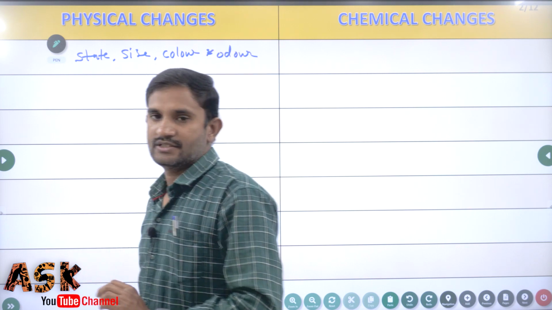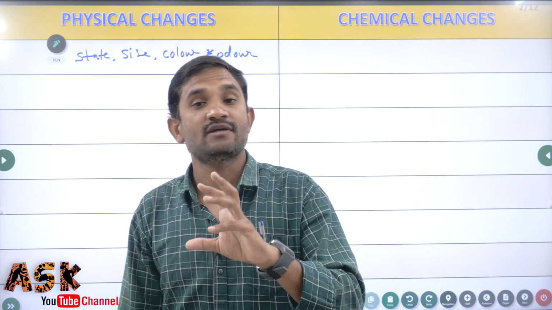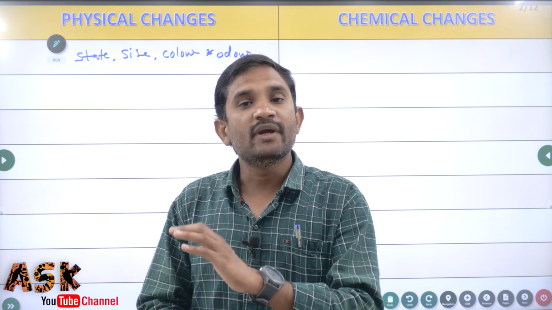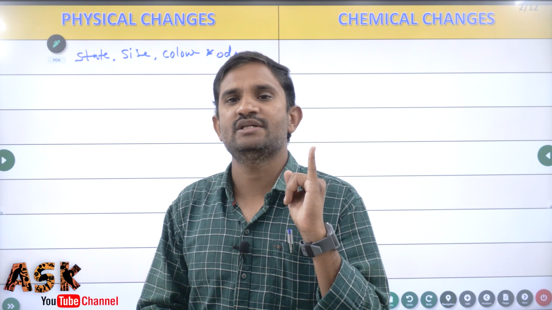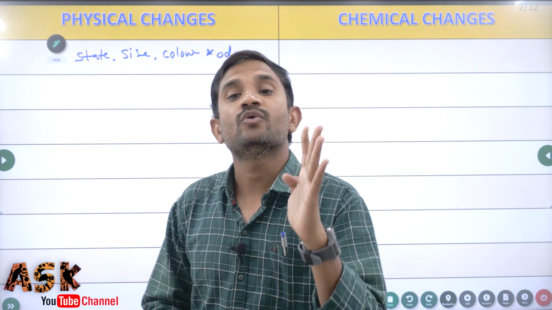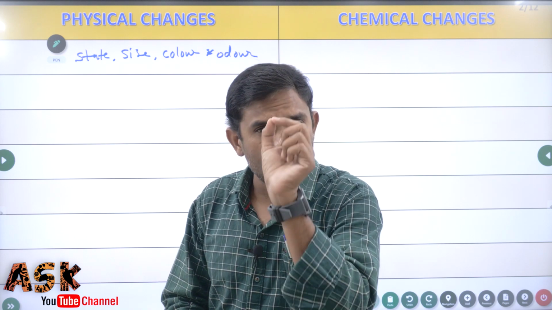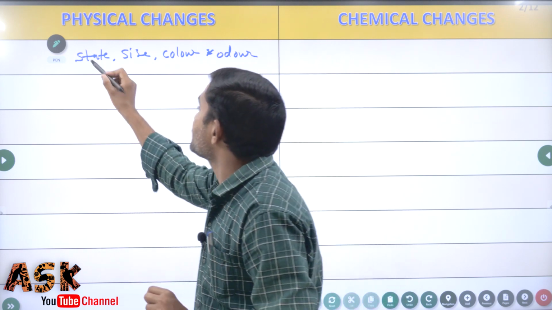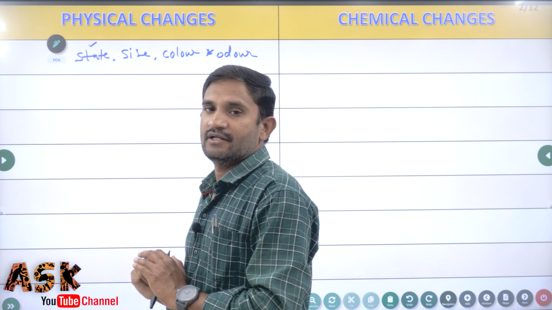Any substance, if it undergoes a physical change, maybe its state will be changed, size will be changed, color will be changed and odor will be changed. That means only the physical properties of the substances will be changed here.